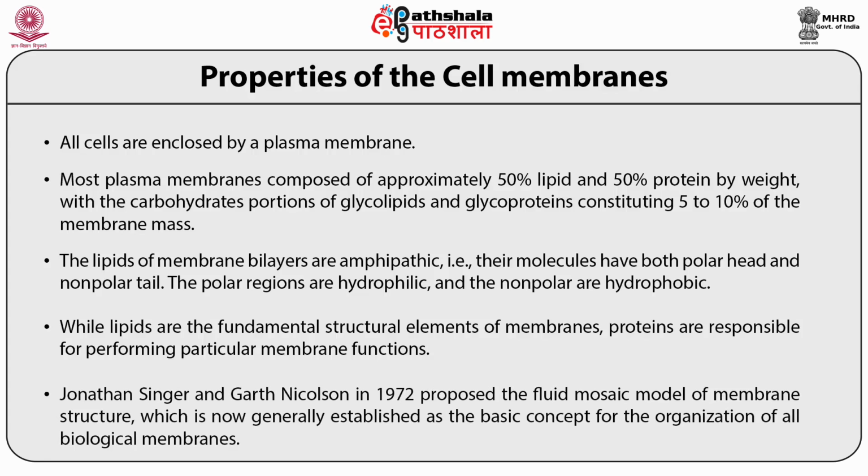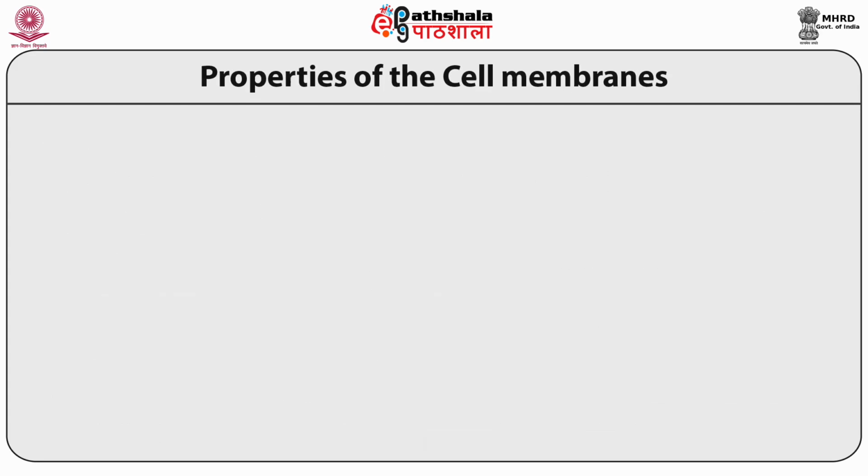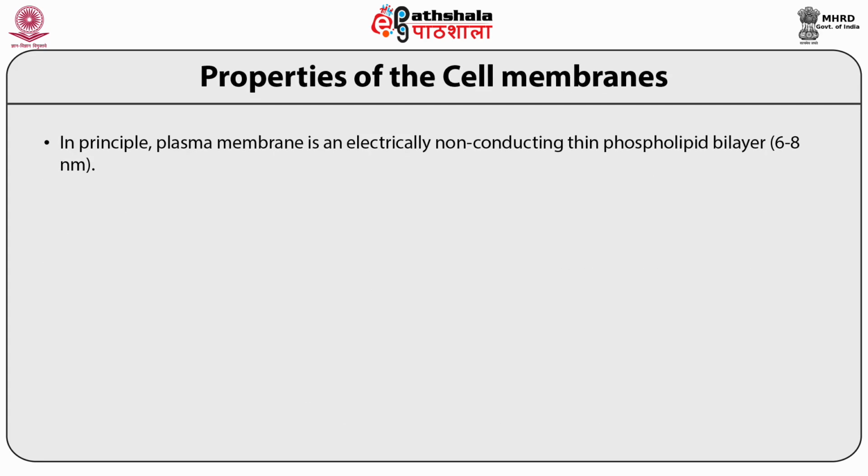Jonathan Singer and Garth Nicolson in 1972 proposed the fluid mosaic model of the membrane structure, which is now generally established as the basic concept for the organization of all biological membranes. In principle, the plasma membrane is an electrically non-conducting thin phospholipid bilayer of about 6 to 9 nanometers.